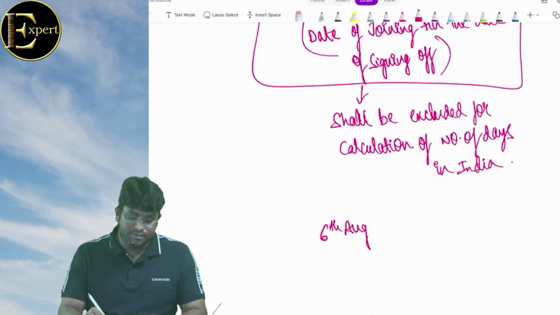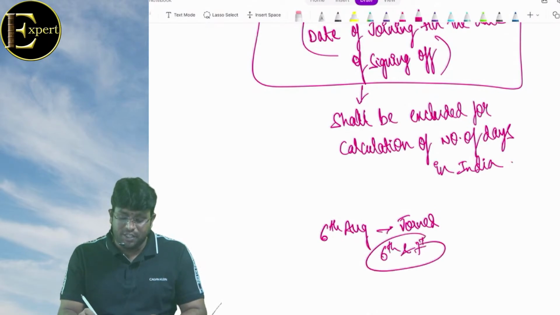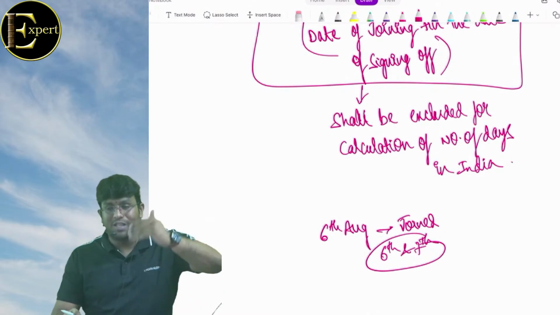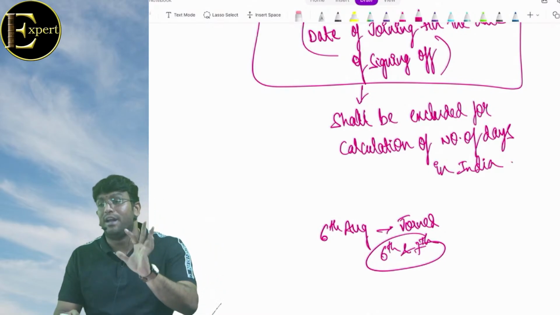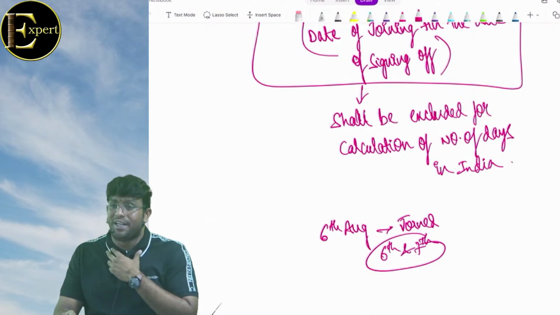6th August he joined the ship. On 6th and 7th August the ship is actually in India only. It did not cross Indian water so far, but still we will treat that 6th and 7th are not in India. Getting clarity, everybody?